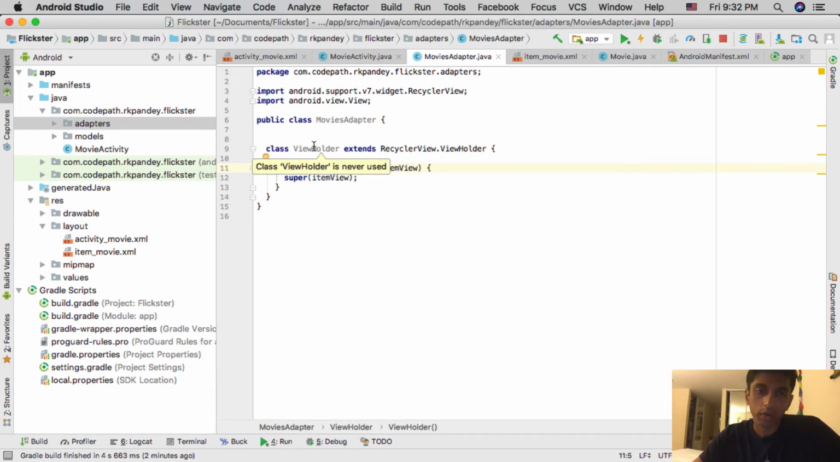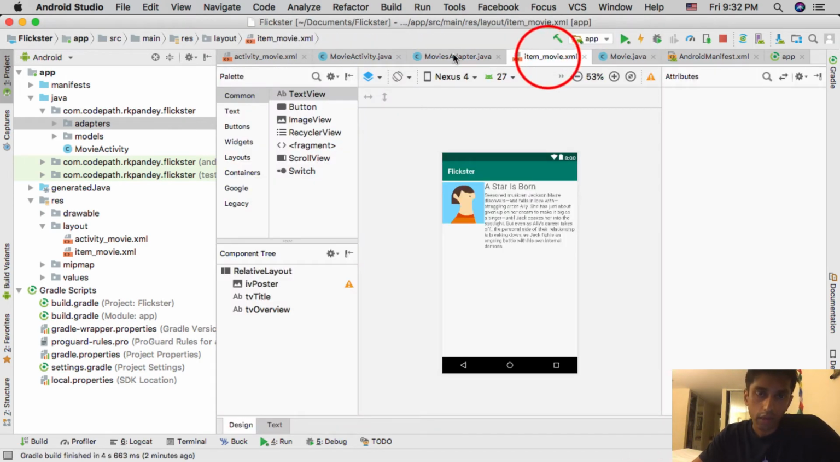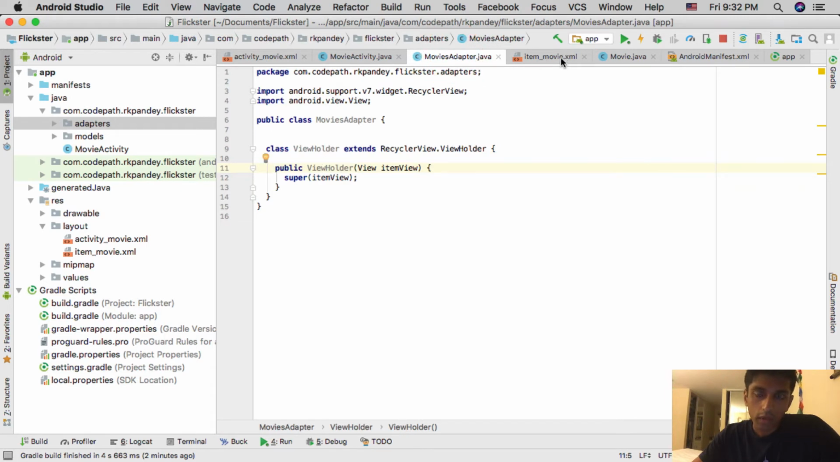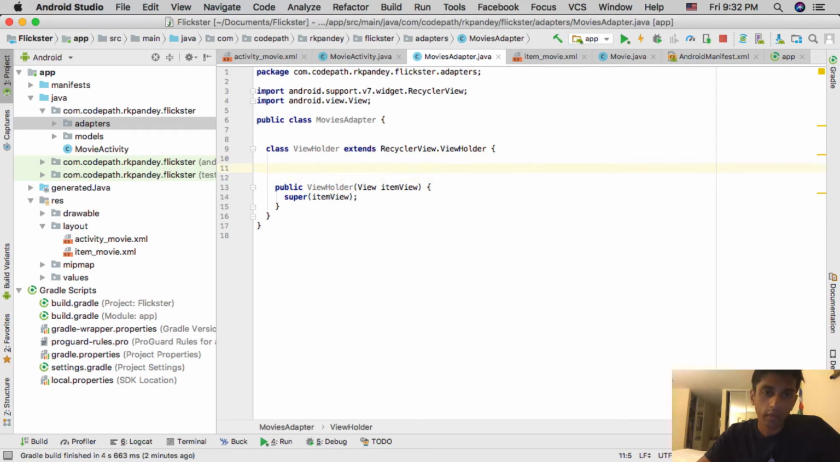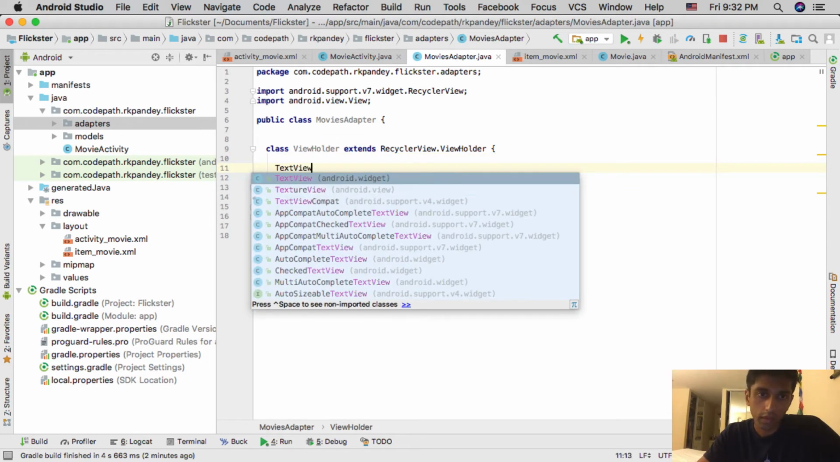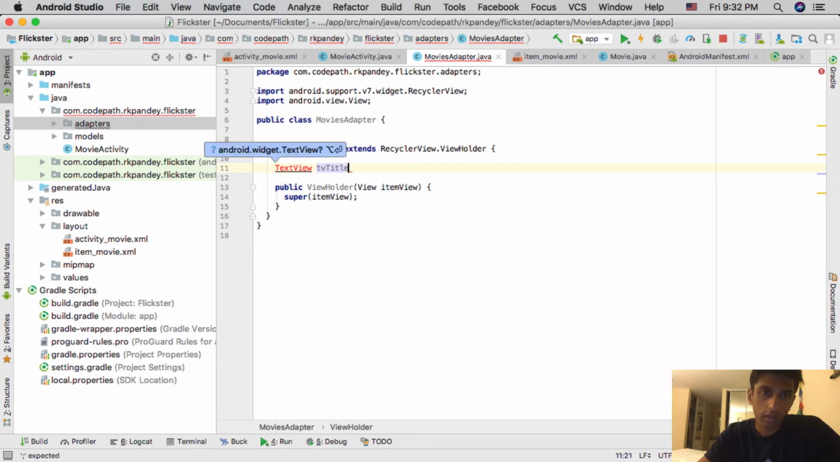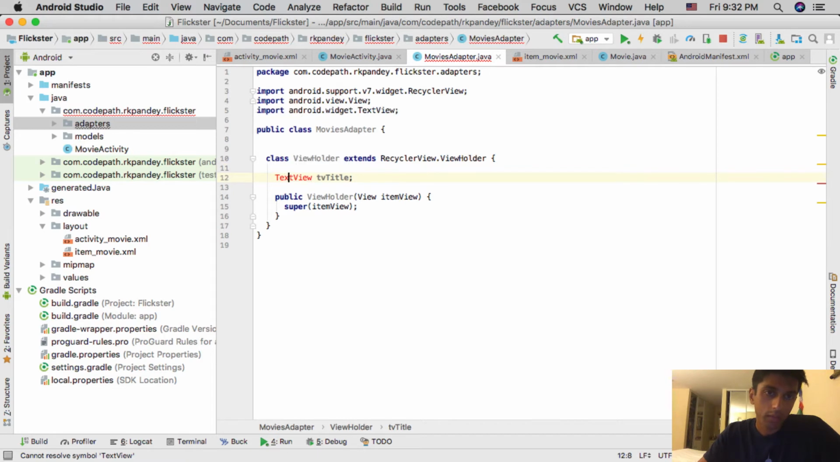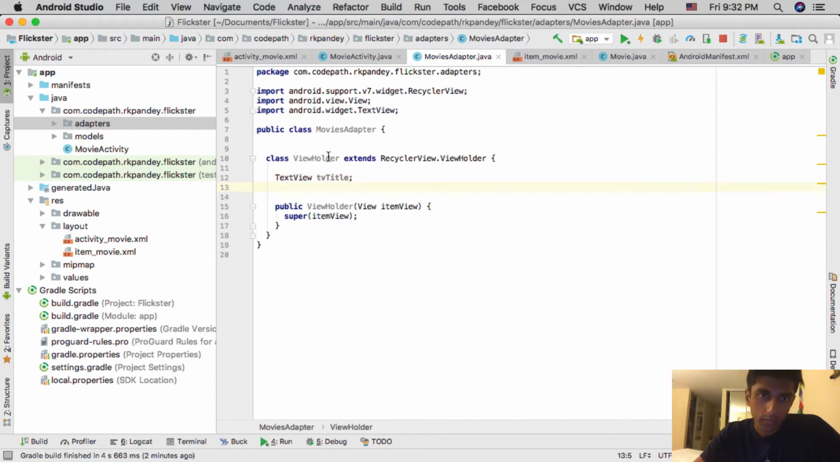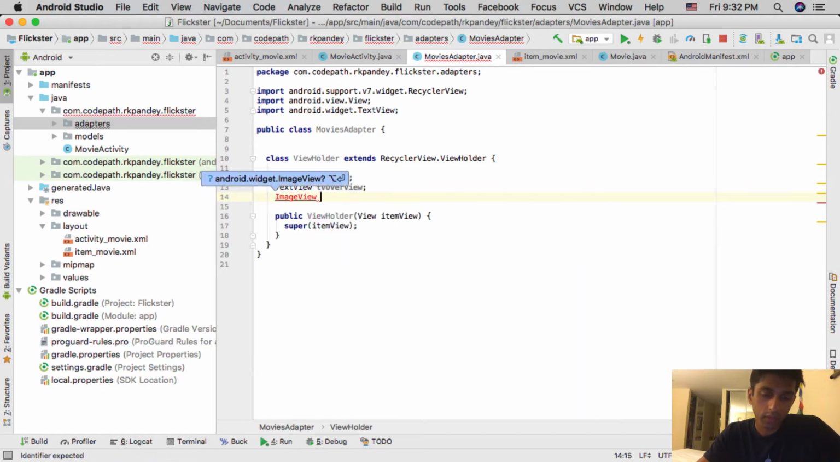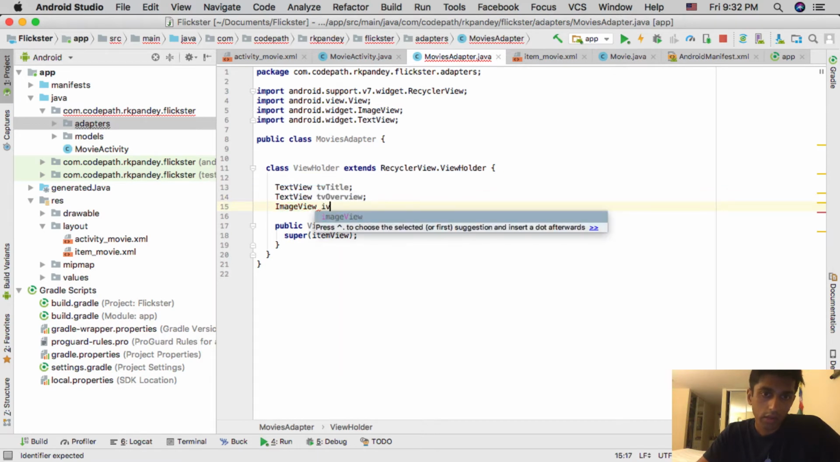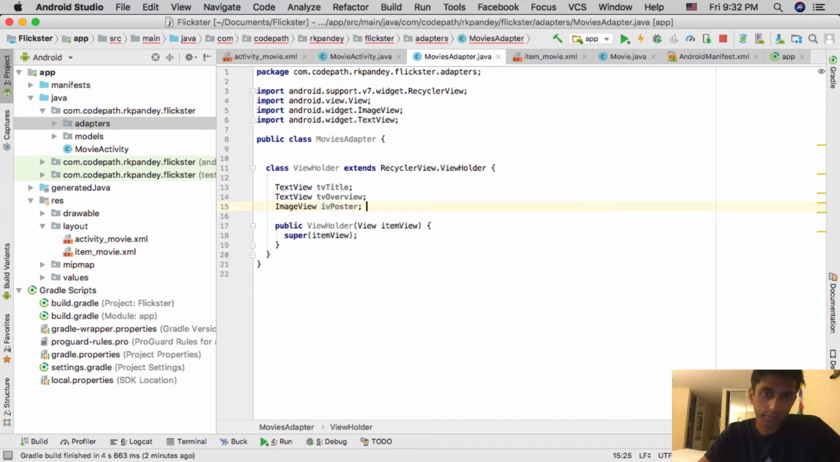This view holder is actually going to represent our item_movie.xml. And so because item_movie.xml has two text views and that image view, we can actually define those as variables in our view holder. I'm going to say TextView tvTitle. So I'm going to do option enter to import that TextView. And then similarly, we'll have a TextView for tvOverview, and then an ImageView. Again, I'll import that, and I'll say ivPoster.